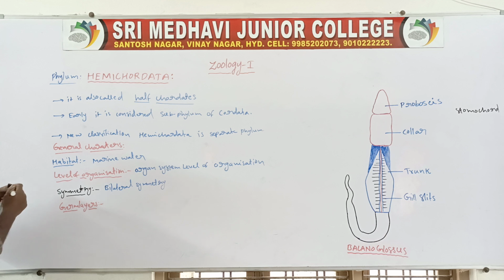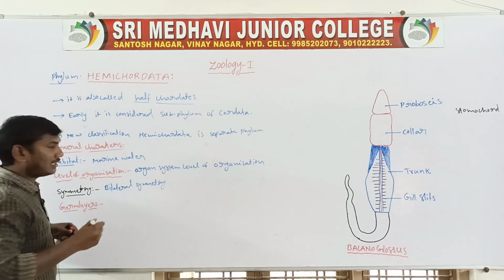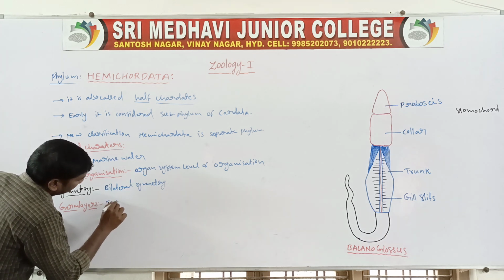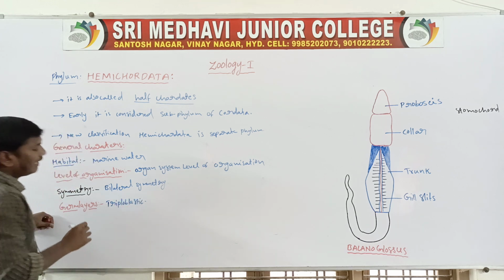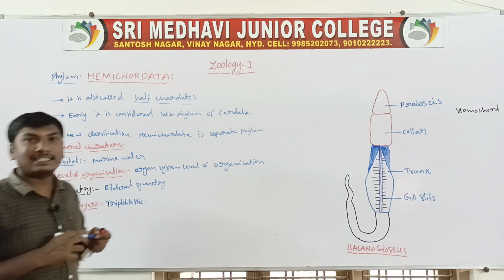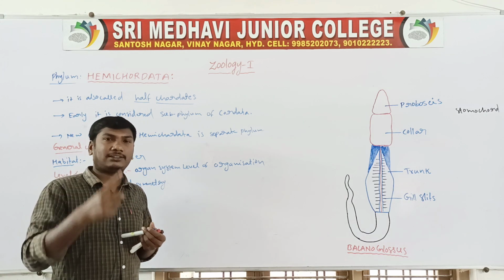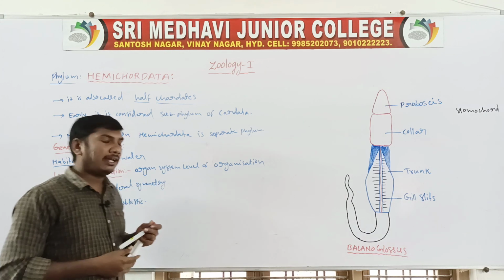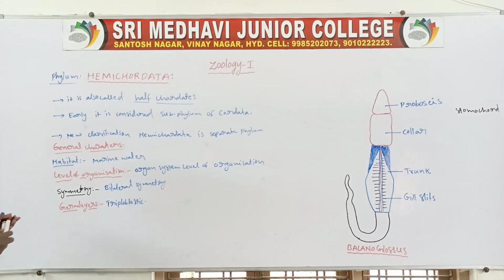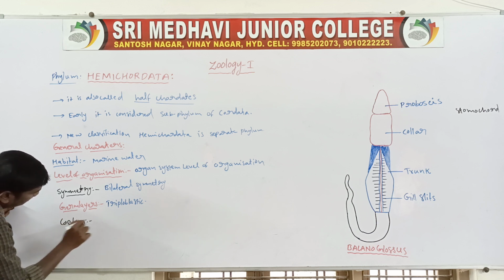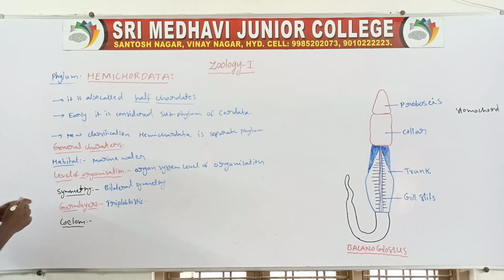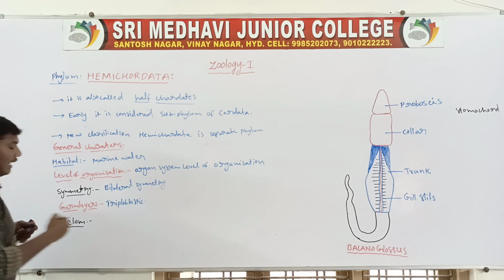The germ layers are triploblastic. Triploblastic means they contain three germ layers: outer ectoderm, middle mesoderm, and inner endoderm. Next one, coelom. The coelom is the enterocoelom.